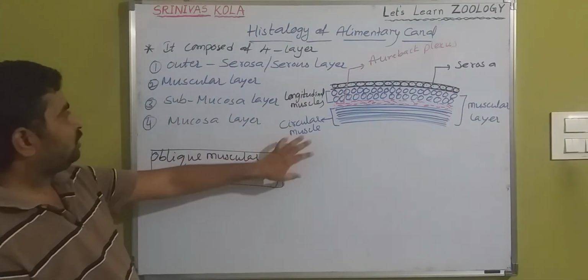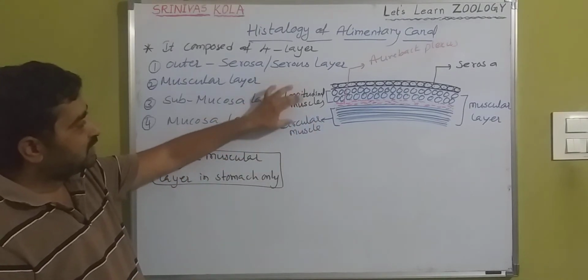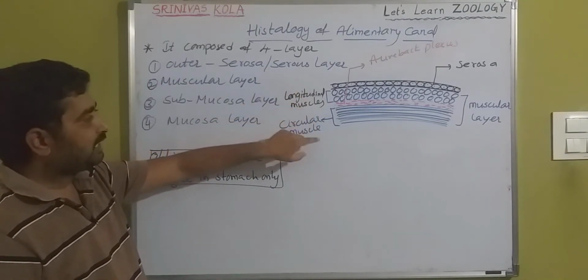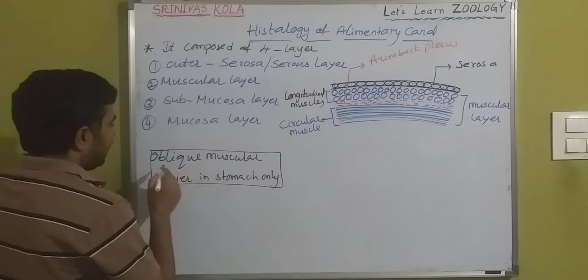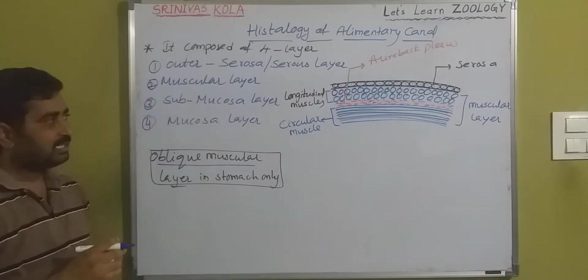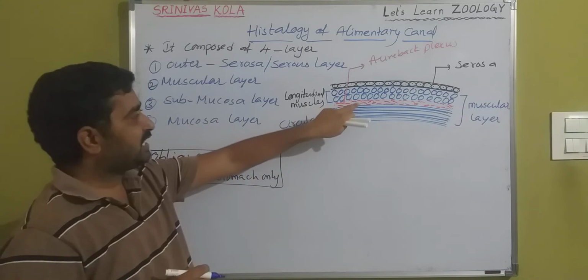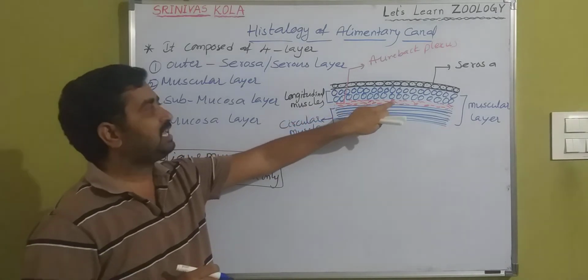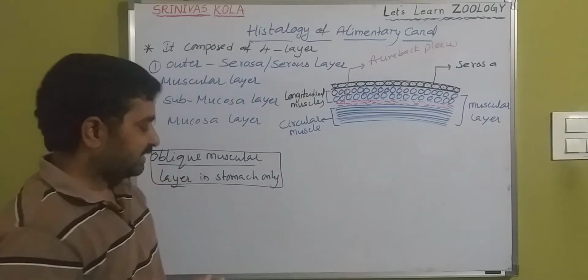So this is about the muscular layer. Two sublayers are there, longitudinal and circular muscles, but in the stomach the additional oblique muscular layer is present, in the stomach only.